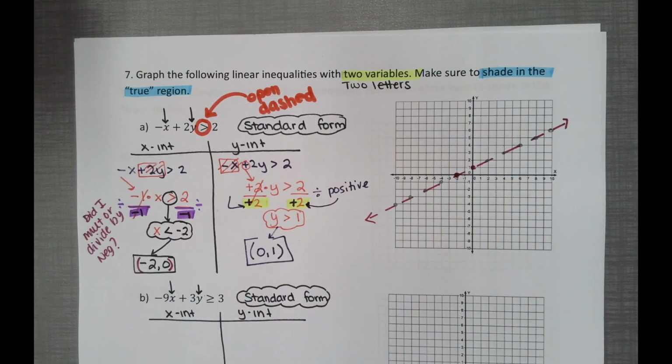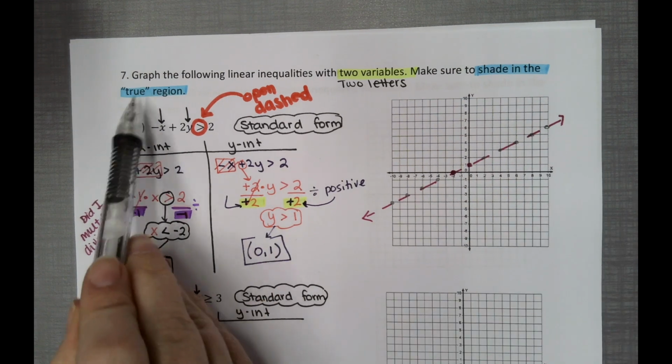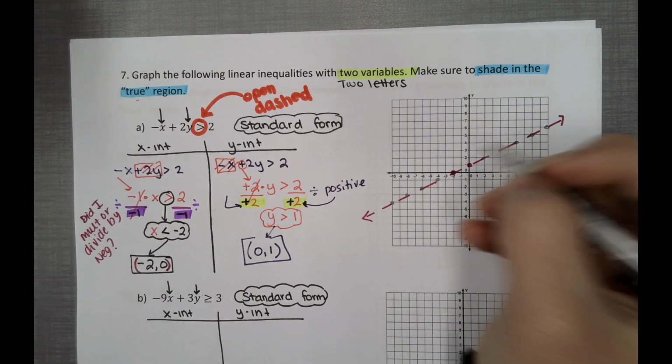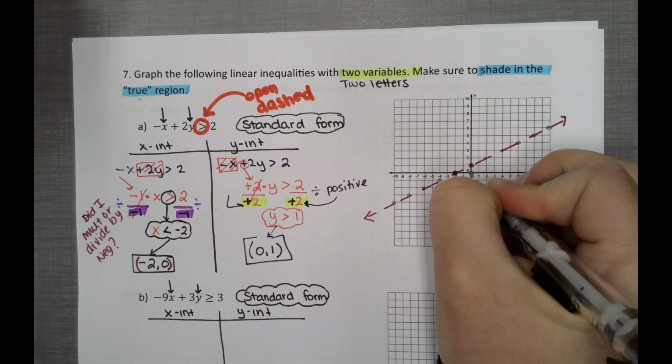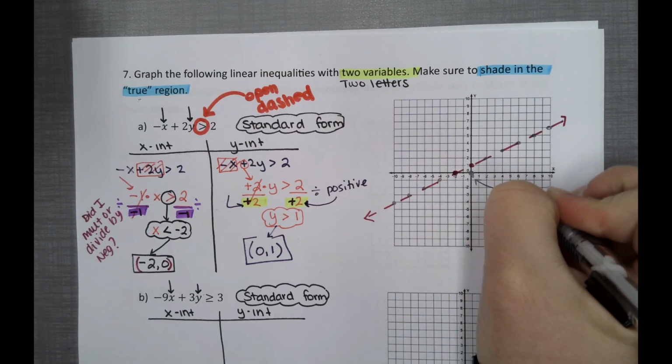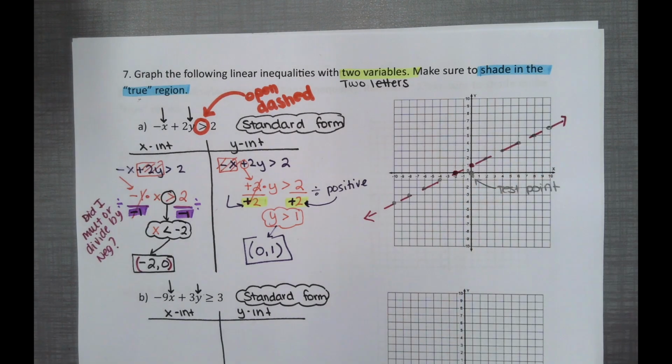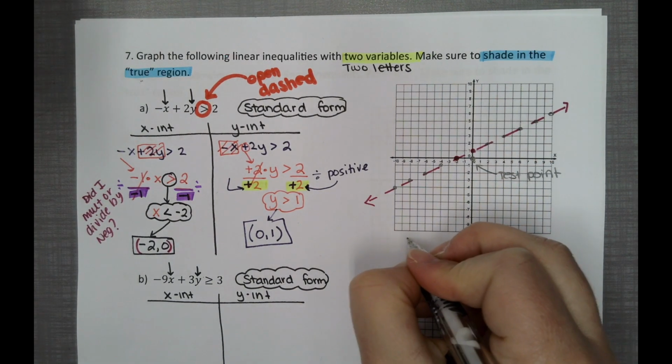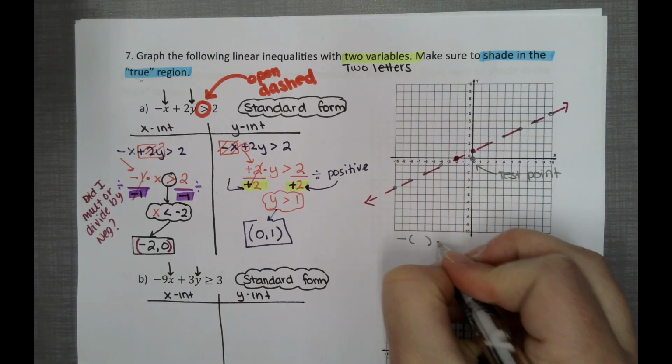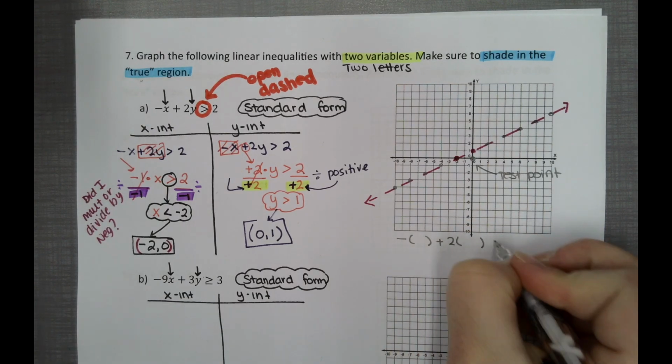Okay, one last step is to test for our true region. So we're going to find 0, 0. That's going to be our testing point. And you can do this anywhere you would like. I'm going to do that here. Open for x, be careful of the negative. Open for y is greater than 2.